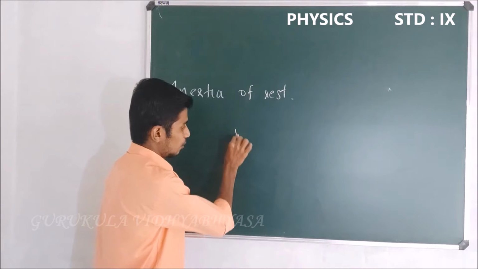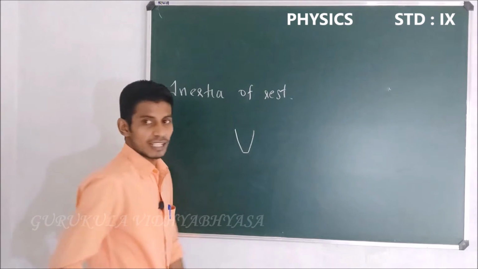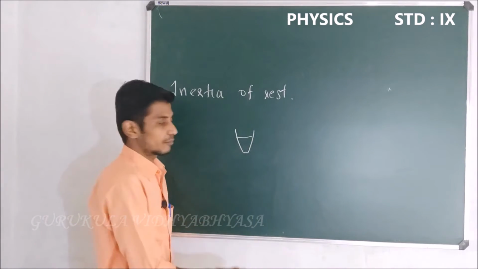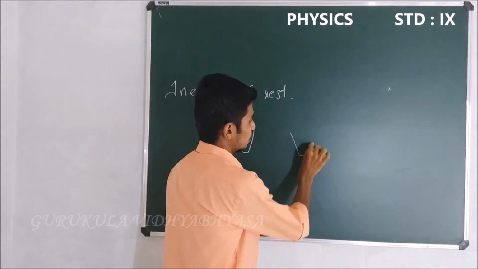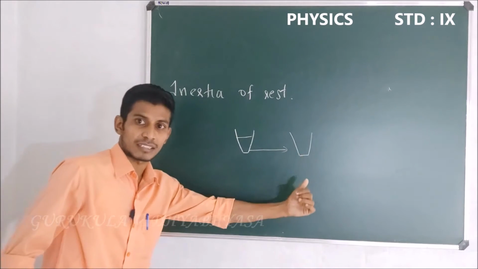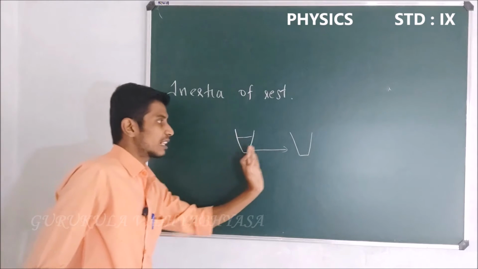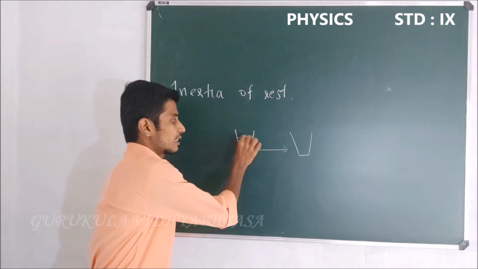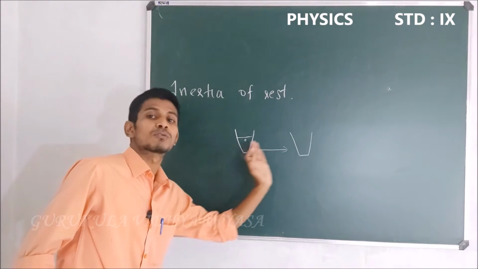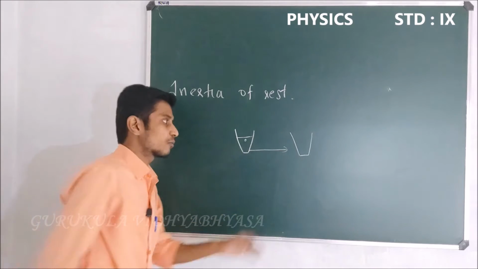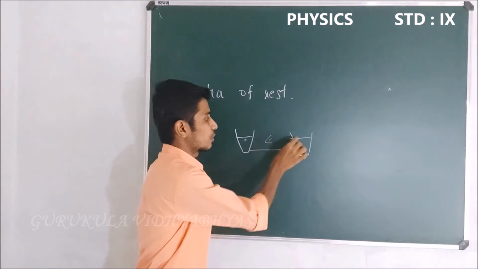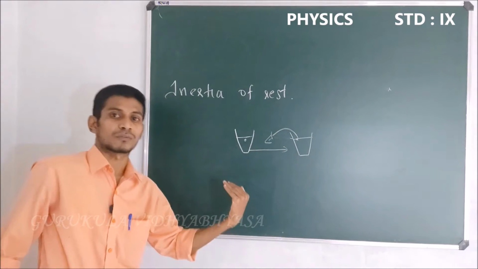So, we have a glass here filled with water. Now their position is here. And now, what are we going to do? We are going to lift or move the glass to that side. If we are moving this glass to that side, the water in this glass has the tendency to remain here itself. It doesn't want to move to that side. So, that's why the water in this glass has moved in the opposite direction. That is why it gets spilled out of it.